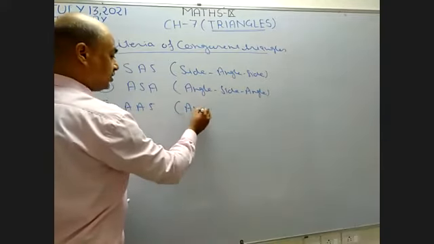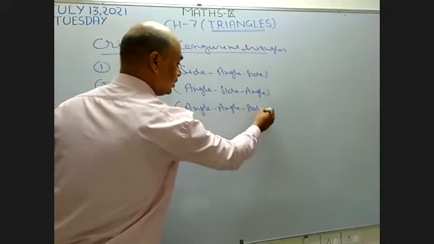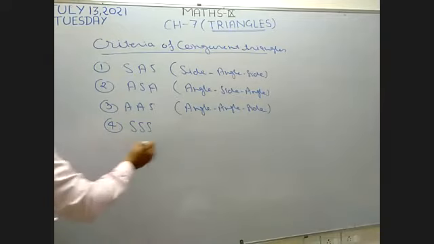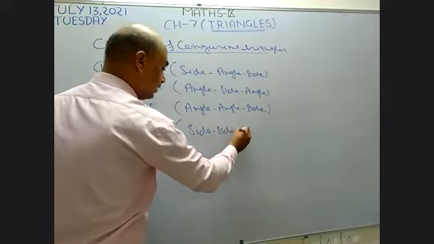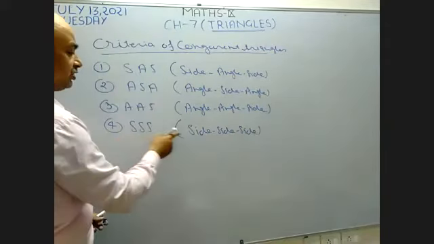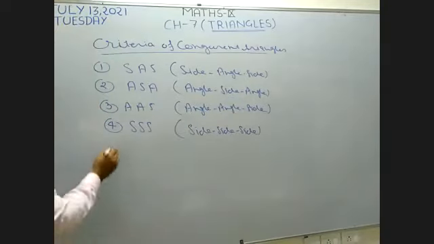This is known as angle, angle, side. Fourth one is SSS. What is the meaning of SSS? Side, side, side. When three sides of the first triangle are equal to corresponding sides of another triangle, then the triangles are known as congruent.